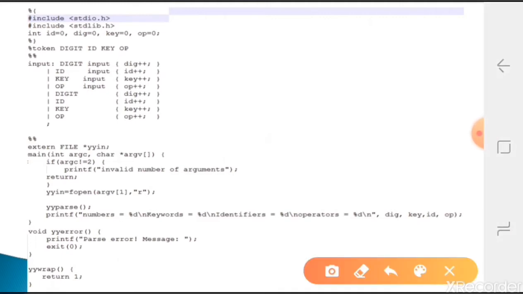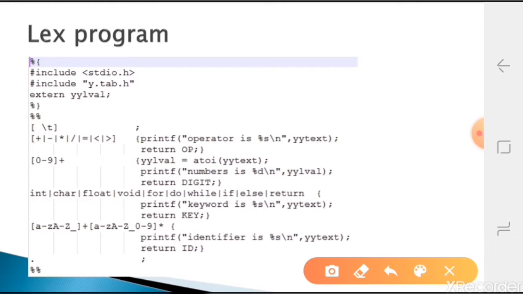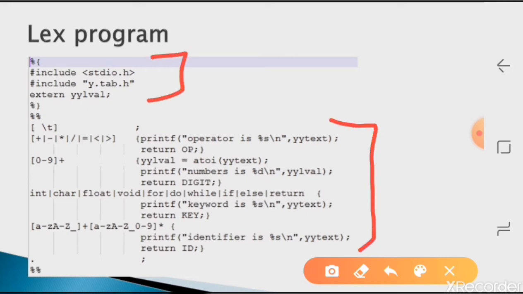In the Lex program, how are we identifying these tokens? Whatever four tokens we defined, we have to identify in Lex, and for that you have to write regular expressions. Here we have the definition section, the second is the rule section, and the third, the user subroutine section, we left empty. In the definition section we included header files, plus one variable, yylval. yylval is the value that we have to pass.